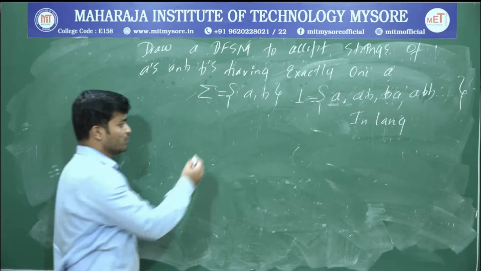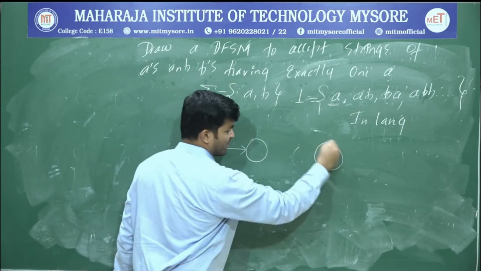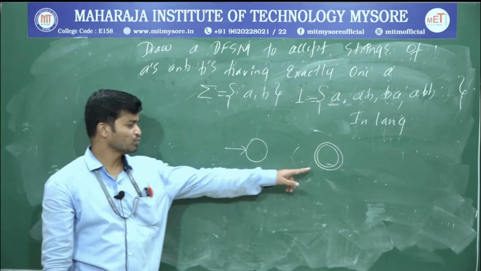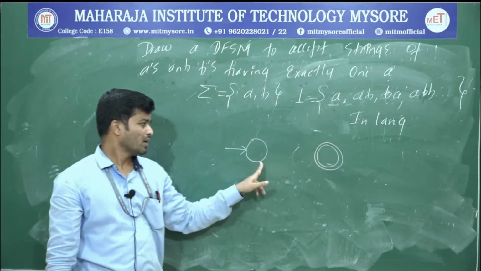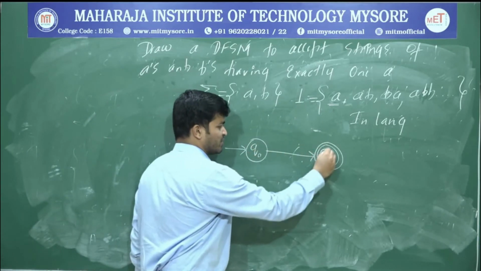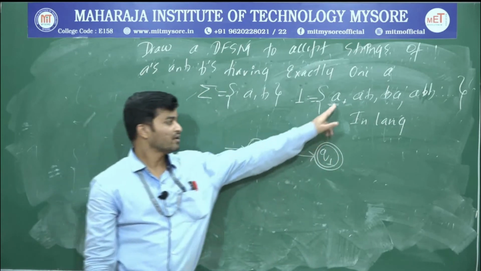If it is 1, how many states? We're going to have 2 states. One is the start state and one more is the accepting state. Why? Size is 1. And just connect this one using an arrow, and name these 2 states. I'll name this one as Q0 and this one as Q1. Then you write the C as it is.